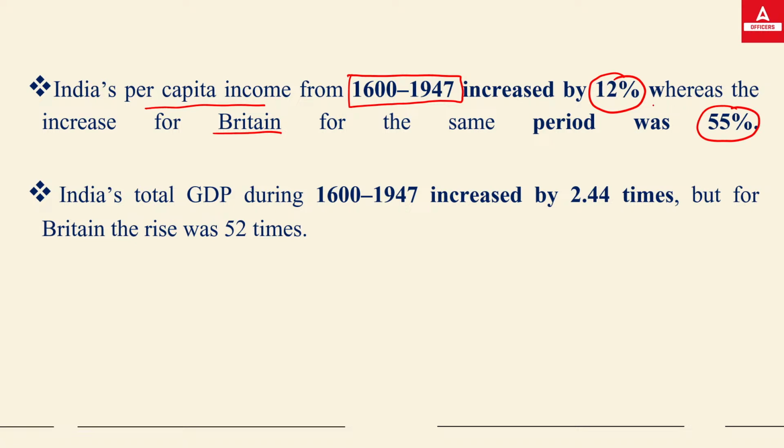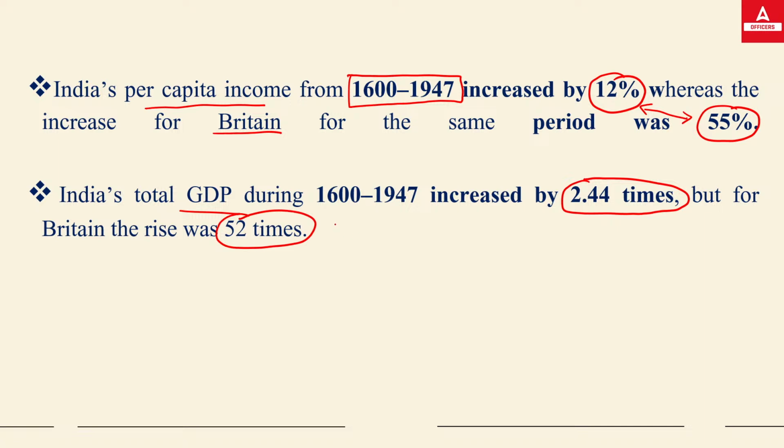So you can easily see the gap here. The same thing has been seen in the GDP as well. India's GDP was increased 0.44 times while Britain's GDP was raised by 50 times.